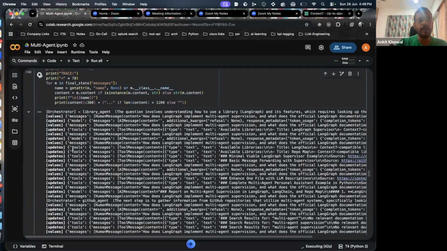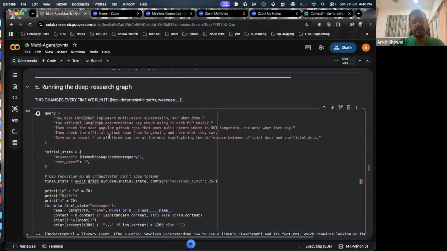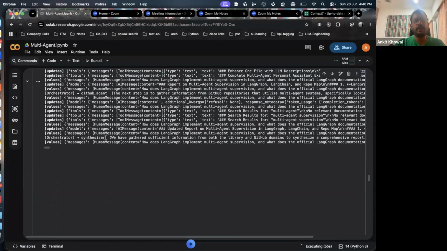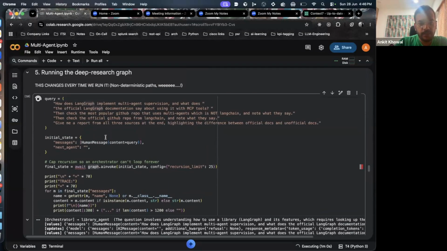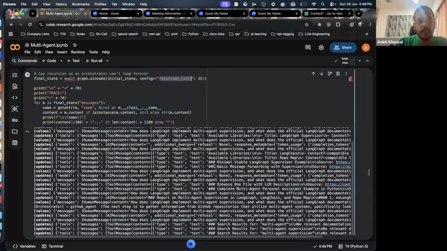And the whole flow is dynamic, right? It's not that we have hard coded anything based on the user query. It's just doing some analysis. The loop is going on and it's analyzing the work done by previous agents and giving me back the results. One thing I want to call out is that I have given a recursion limit of 25, which means after 25 turns, if you're not able to figure out the answer, maybe quit.